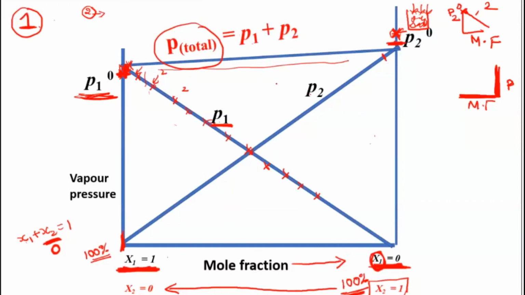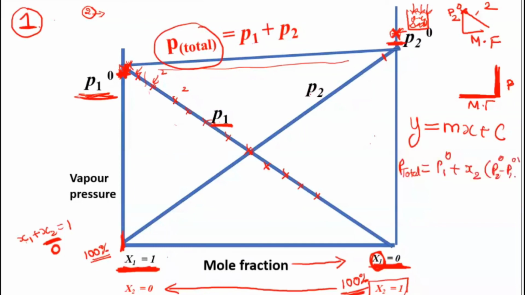Again, all of these graphs are straight lines because they obey the equation y equals mx plus c. You can go back and see the equation you have written for P total: P total is equal to P1 naught plus x2 times (P2 naught minus P1 naught).